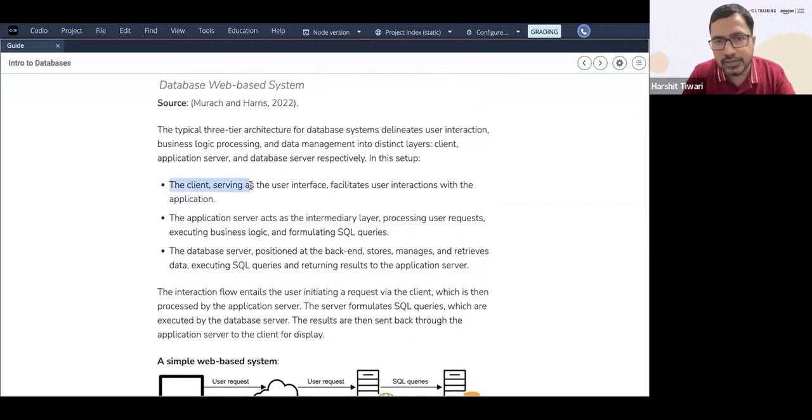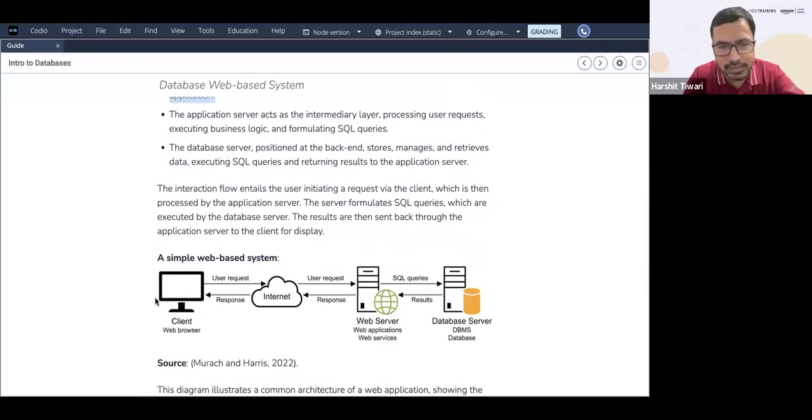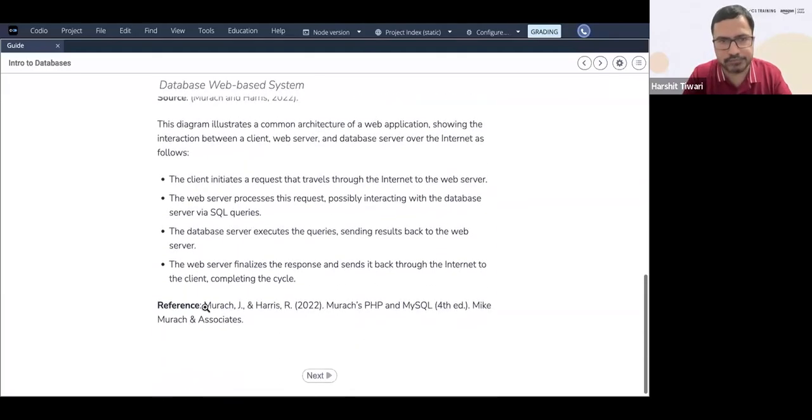This is the client. The client serves as the user interface and facilitates user interactions with the application. This is what we talked about, the entire system is the same. In the web-based system, the user makes the request through the internet, and the request goes, you make the SQL query, you get the result back, and you send back the response to the browser. It's the same diagram.